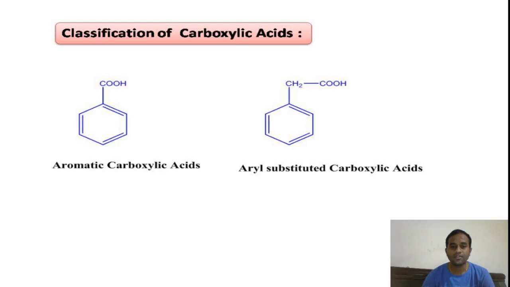You should not confuse the right side one; it should correctly be called an aryl substituted carboxylic acid. Even though it has an aromatic ring in it, it should not be considered an aromatic carboxylic acid, because the carboxylic acid functional group is not directly attached to the aromatic ring.